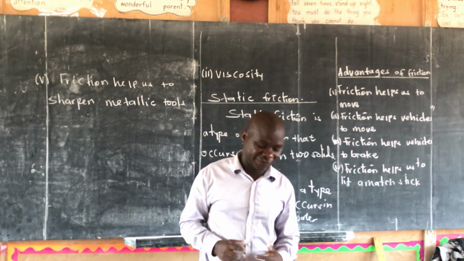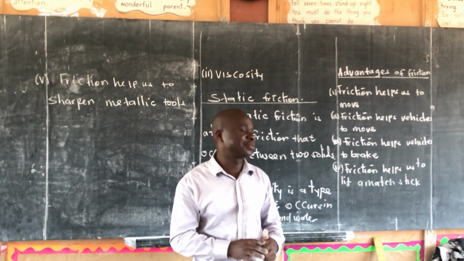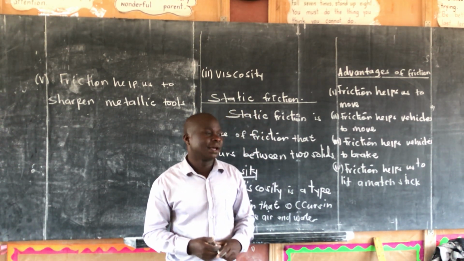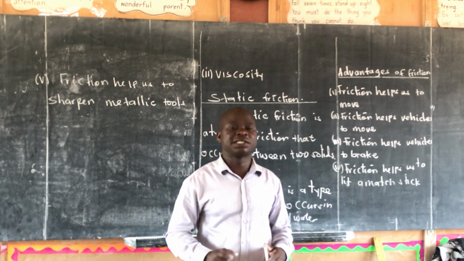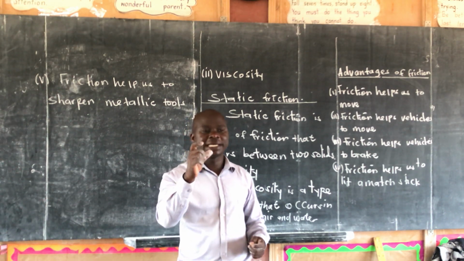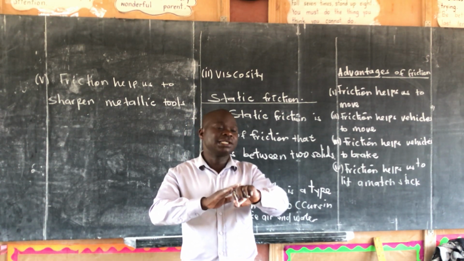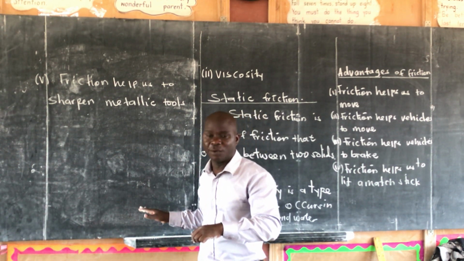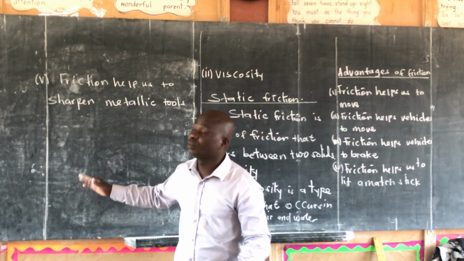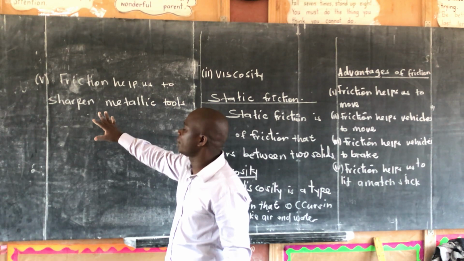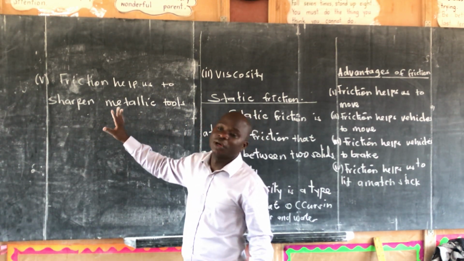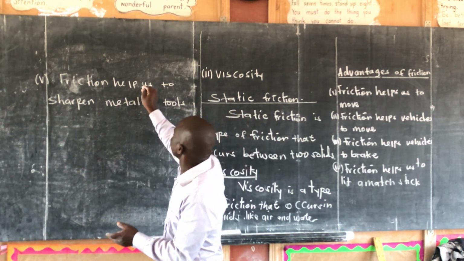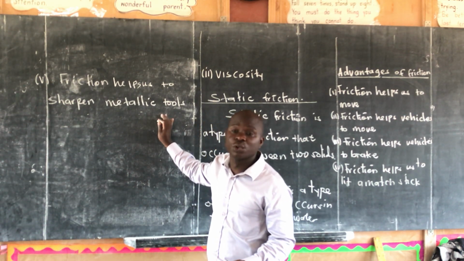When you get a knife, if the knife is not sharp, you get a stone, and a stone is a rough surface. I said at the beginning that rough surfaces give more friction. You get a stone, then you rub this metallic tool, and when you rub those two solids, static friction is formed. And in the process, the tool becomes sharp. It means to sharpen a knife and other tools, friction is used. It means friction helps us to sharpen metallic tools.